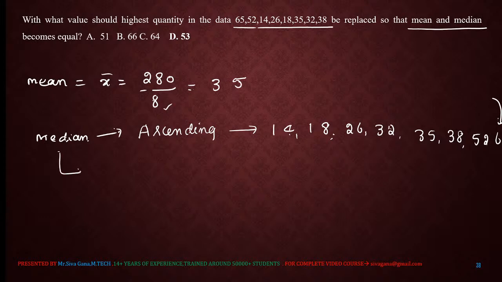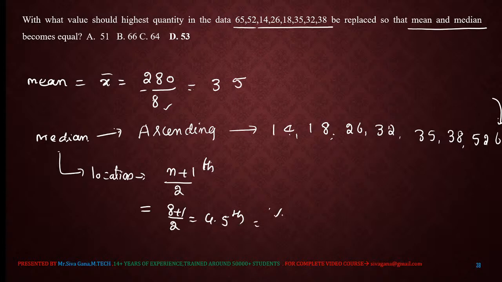So for the median, first we need to locate the position. For this type of data, the location is (n plus 1) by 2. N is 8, the number of terms. 8 plus 1 is 9, and 9 by 2 is 4.5th location, which is the value at the 4th location plus the value at the 5th location, divided by 2.